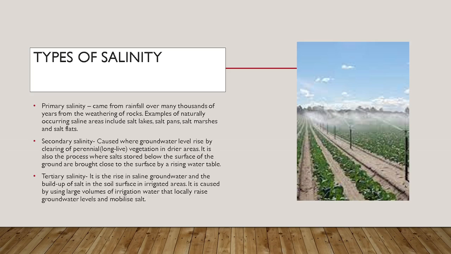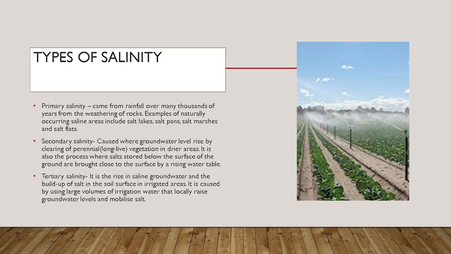Secondary salinity is caused where groundwater levels rise by clearing of perennial vegetation in drier areas. It is also the process where salts stored below the surface of the ground are brought close to the surface by a rising water table. Secondary salinity is salting that results from human activities.